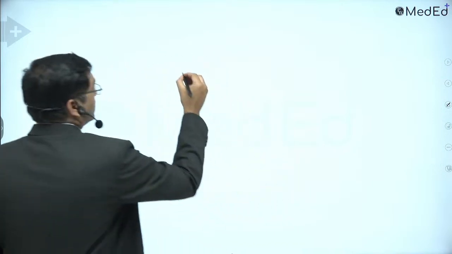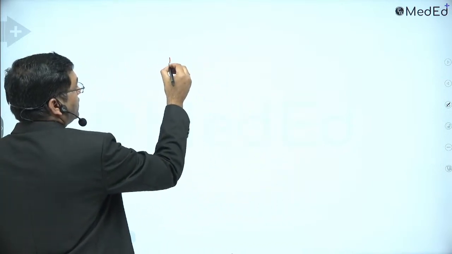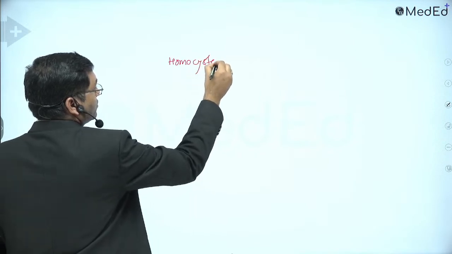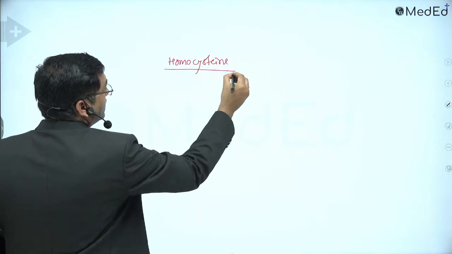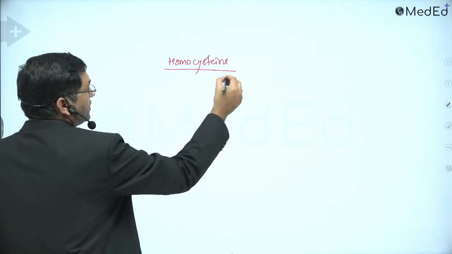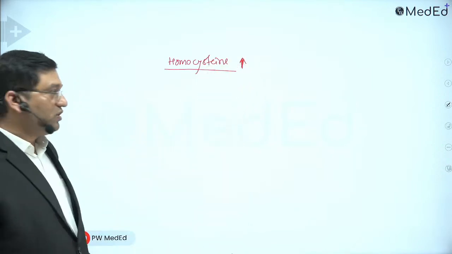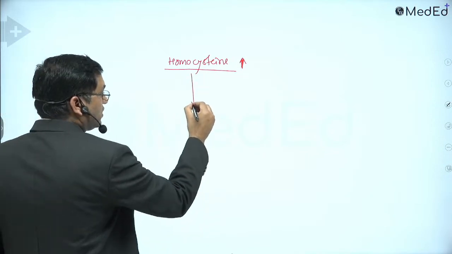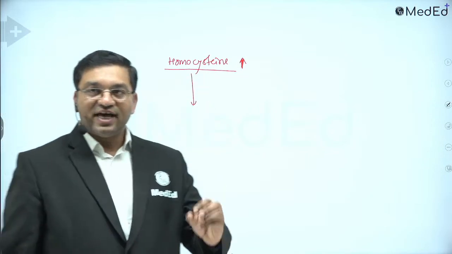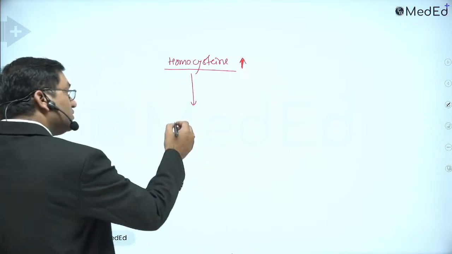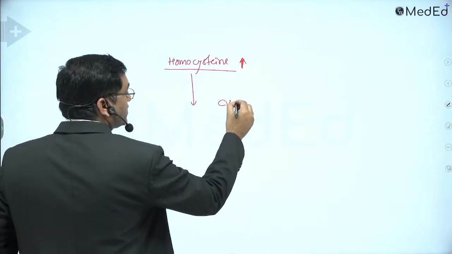See, this homocysteine level is elevated in this disorder. Homocysteine causes atherosclerosis. It is atherogenic, and it causes a serious problem. Why?